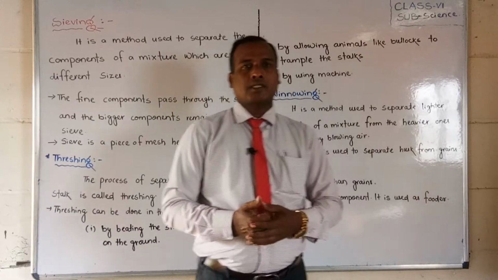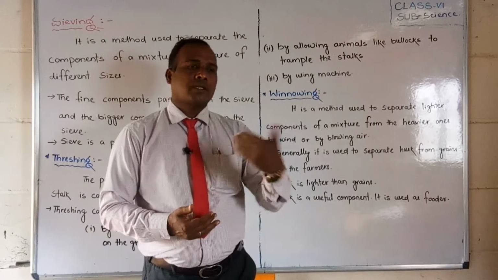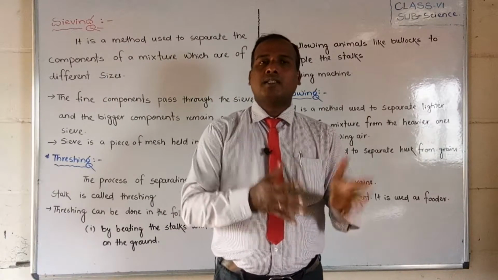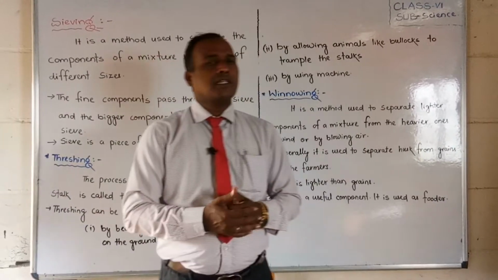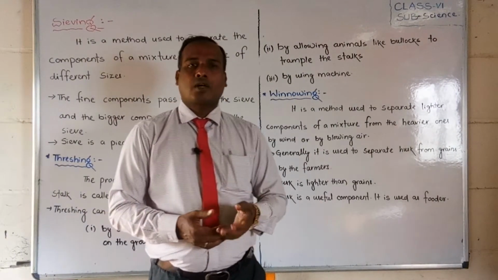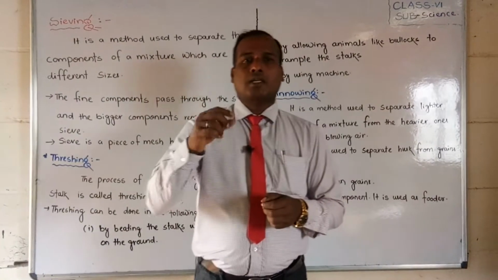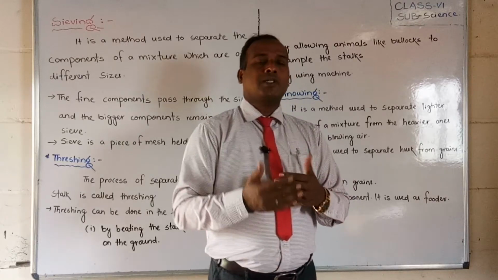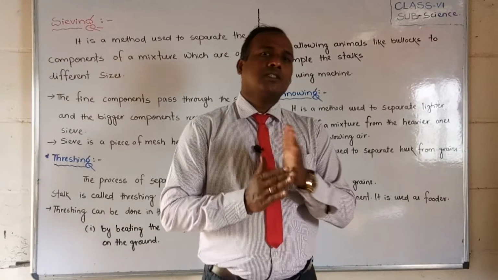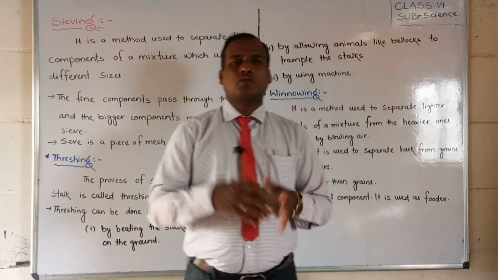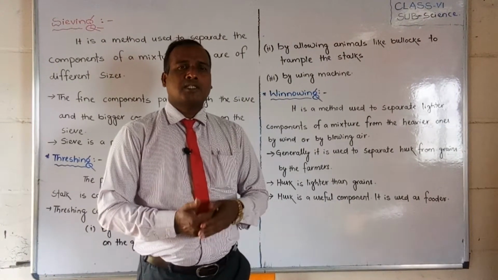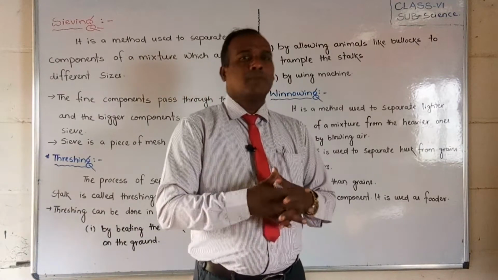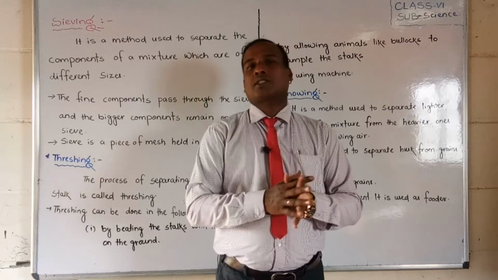Like the food grains we are separating from the stalks, and the husk we are separating from the crops. For example, the husk, the outer cover attached to crops like paddy, we are removing and separating. So there are many methods and ways we are separating whatever unwanted things are mixed with the food substances.